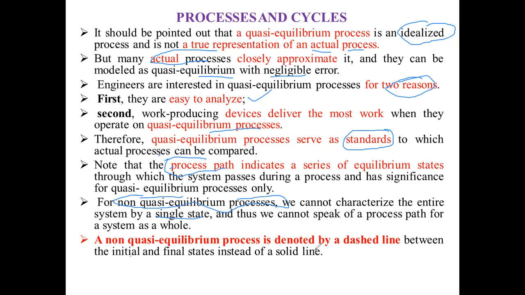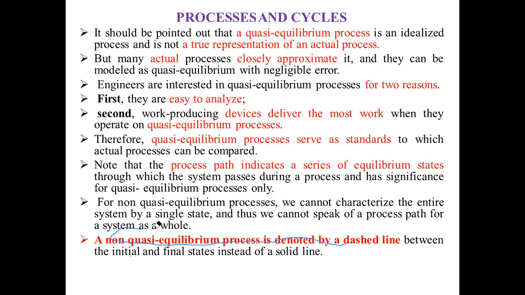See, friend, a non-quasi-equilibrium process is denoted by a dashed or dotted line between the initial and final state instead of a solid line. Is it clear, friend?